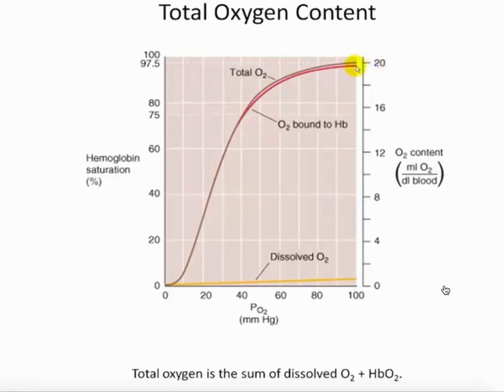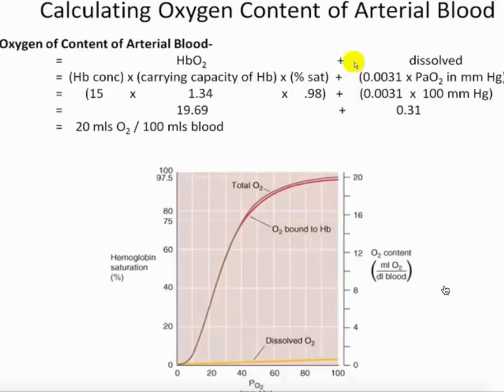And what we can see from that is the hemoglobin accounts for about 19.7 mLs of that. The dissolved oxygen accounts for about 0.3 mLs of that. And again, at this point where we're at about 20, we come over and we see our hemoglobin saturation is about 98%. So this point here is, again, a normal physiological point coordinating these three variables: PaO2, oxygen content, and hemoglobin saturation at this point. And so the take home from this is the total oxygen content is really the sum of the dissolved as well as the oxyhemoglobin.